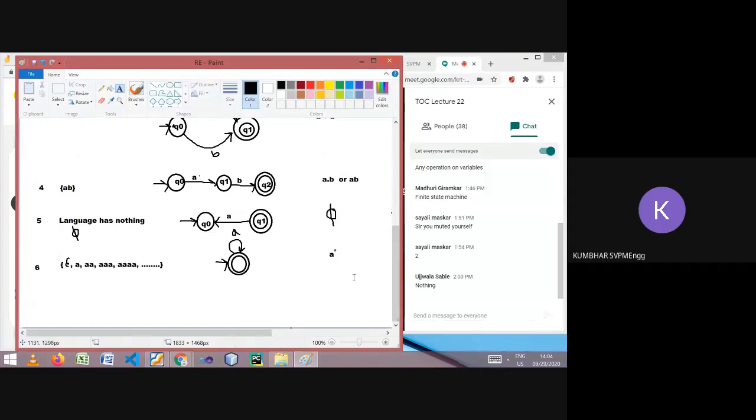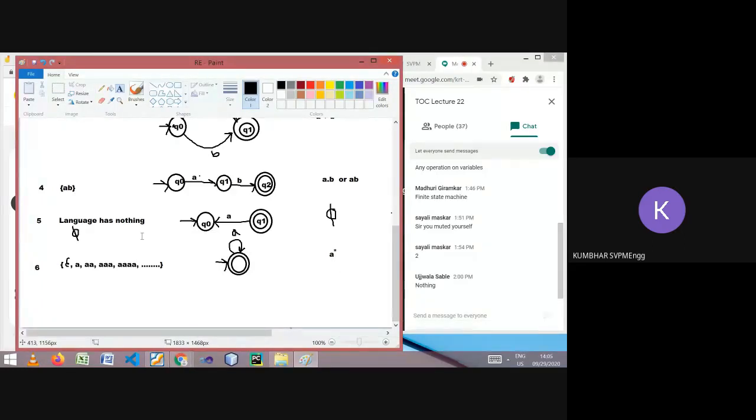You may remember, closure of any set is epsilon and all possible combinations of that symbol. If my language has the symbol A only, then the closure of that set will be epsilon, 1 time A, 2 times A, 3 times A, like this any number of times A. That will be the closure set, and that is the language we are talking about. So this is the language represented using this finite automata and the regular expression A star.